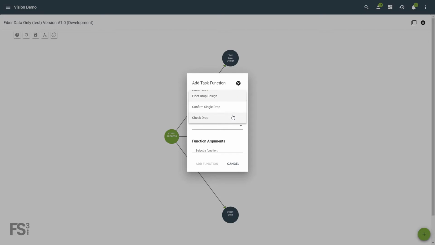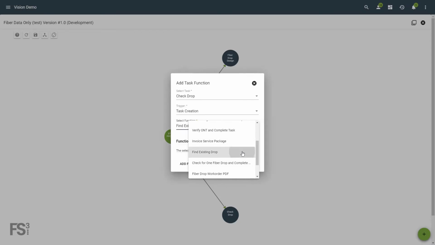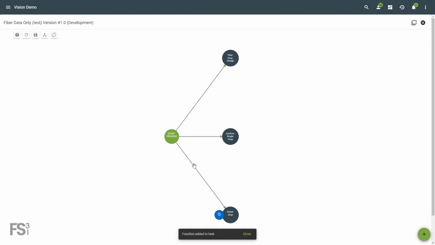Select the task to add a function to, then choose a trigger. The trigger will designate when the function will kick off. Now select from your available functions. If your function is adding a ticket, fill out the function arguments below. Now click Add Function. You will now see your function as a blue node attached to its task.